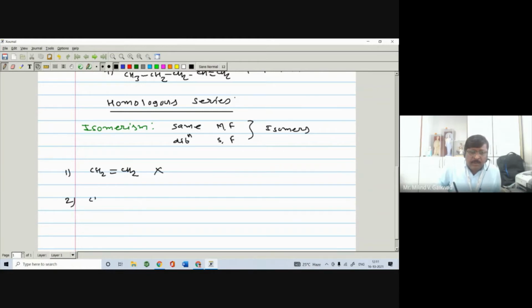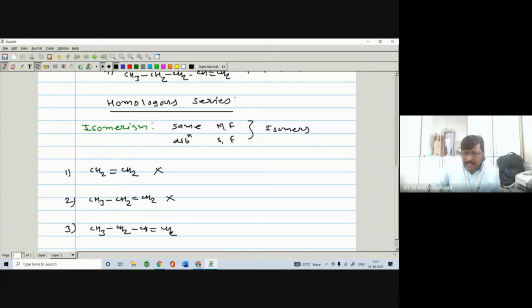Number two, if you take the next example, CH3-CH=CH2, that is propene. Also, if you write the carbon-carbon double bond between these two carbons or these two carbons, there's no change in the structure. So propene does not show isomerism. Now let us go for the four-carbon alkene: 1, 2, 3, and 4.